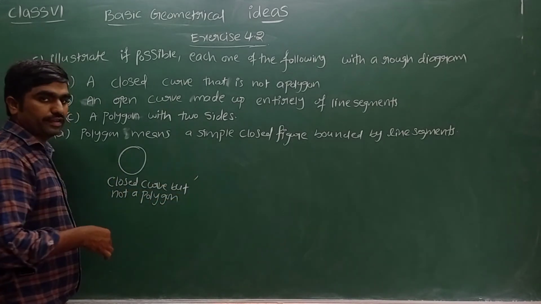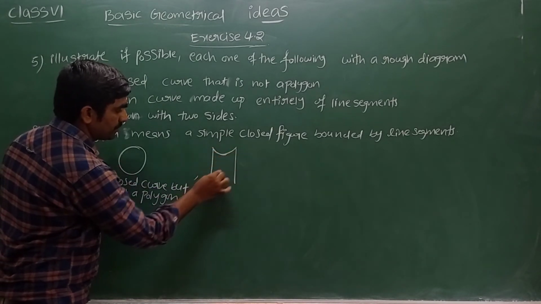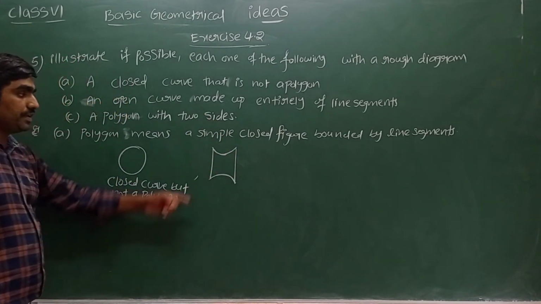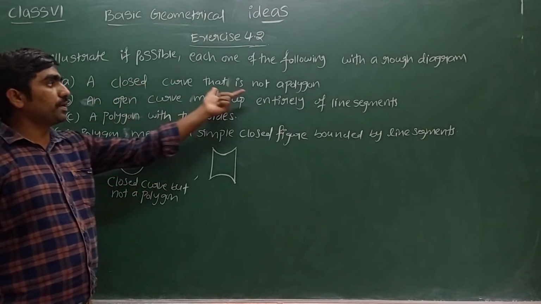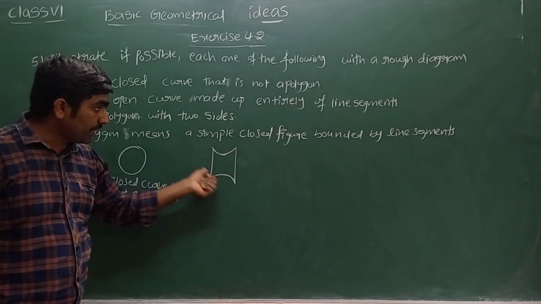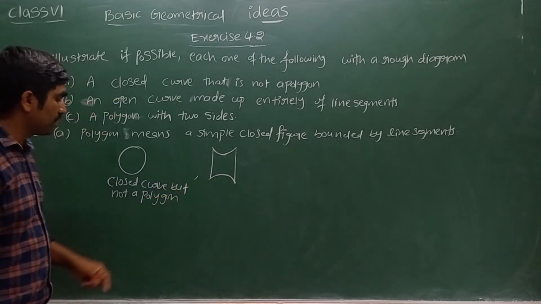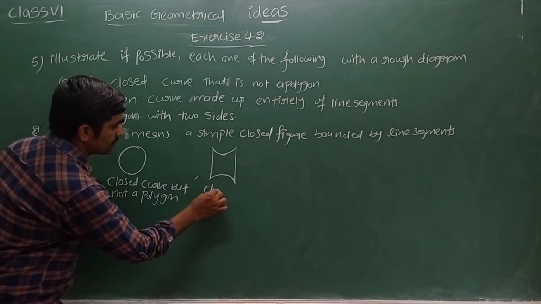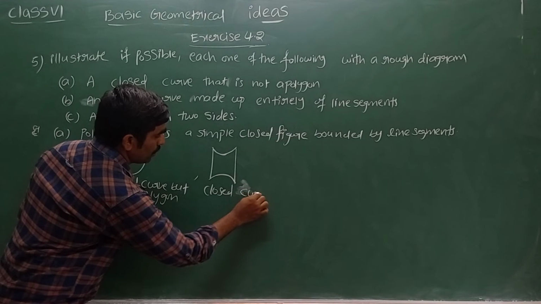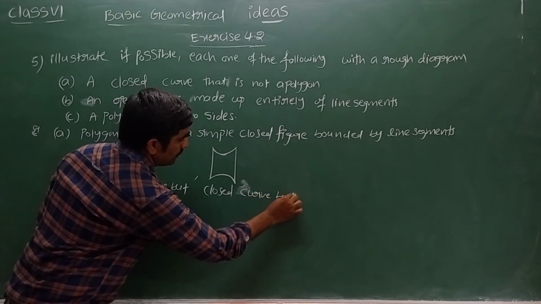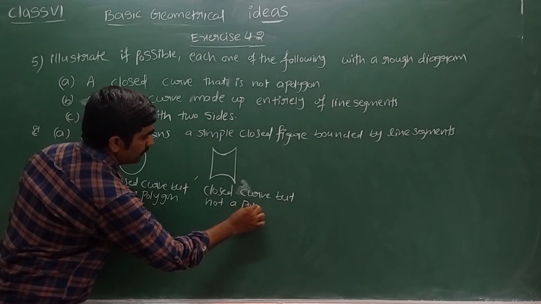Let me take another figure. See this. Now it is a closed curve, but not a polygon. Why? The entire figure is not bounded by line segments. Here it is not a line segment. So it is only a closed curve, but not a polygon.